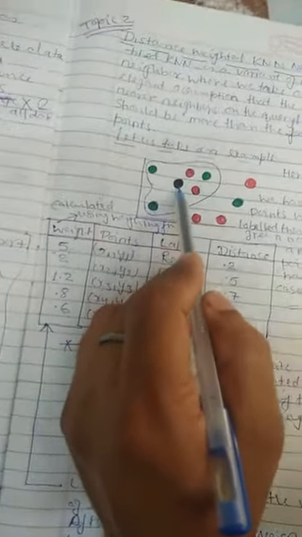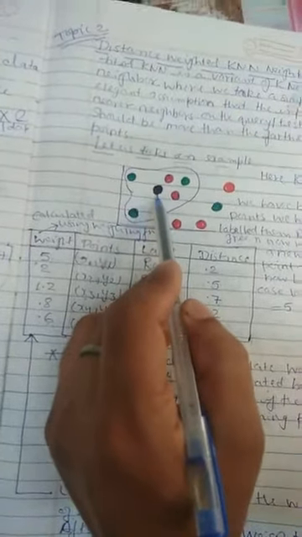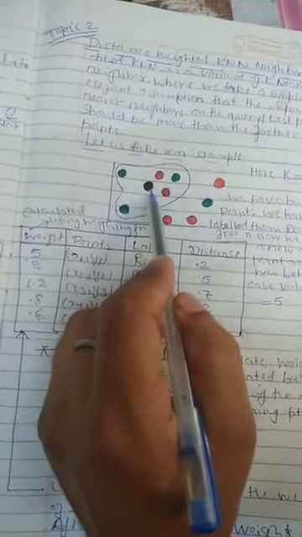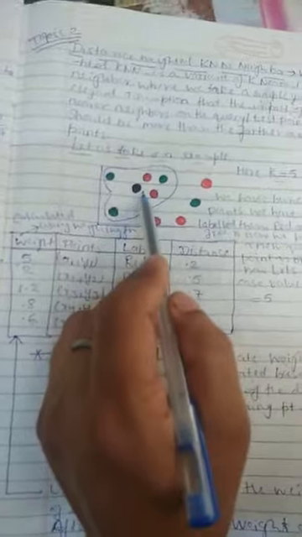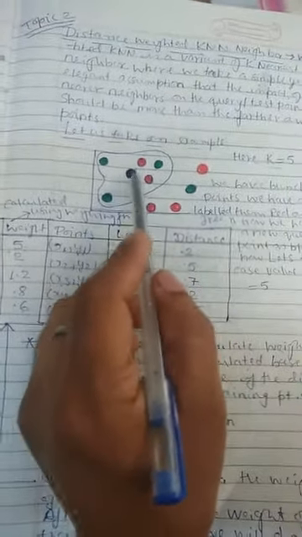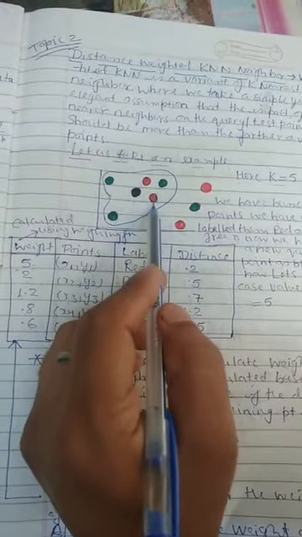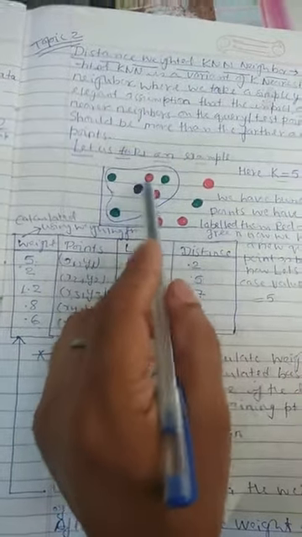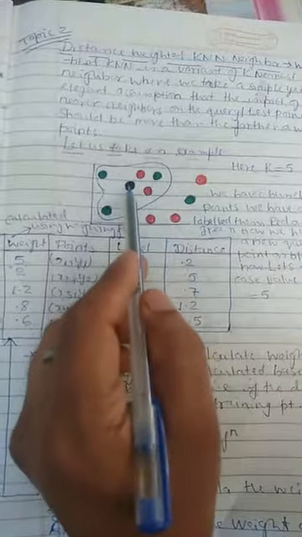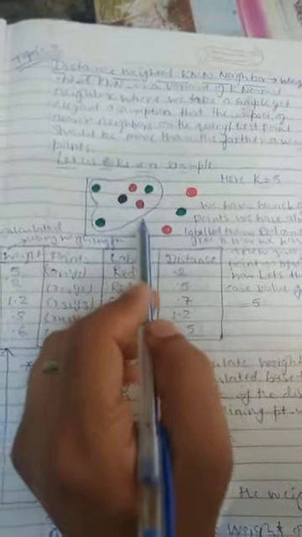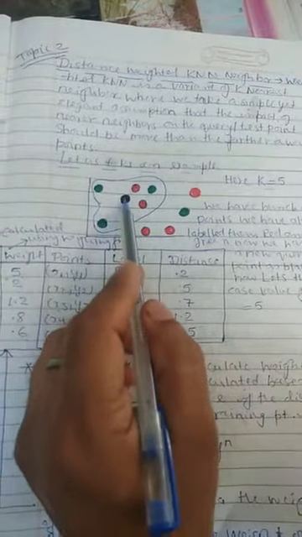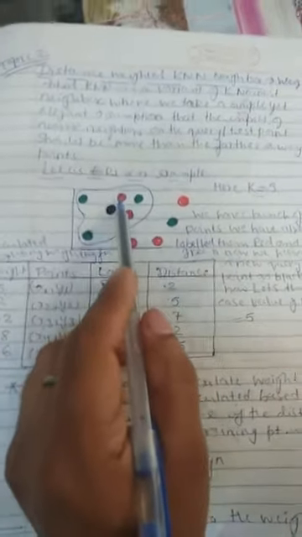So using the distance weighted k nearest neighbor, the new query point, that is black, is labeled as red because the sum of the weights of all the red points is greater than the sum of the weights of all the green points, so it is labeled as red.